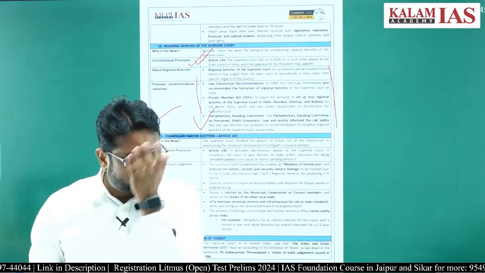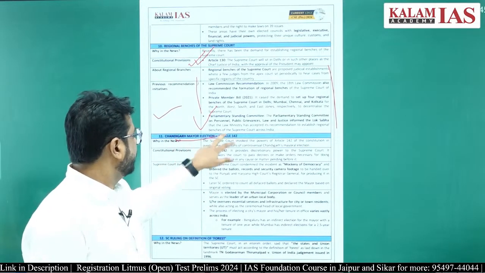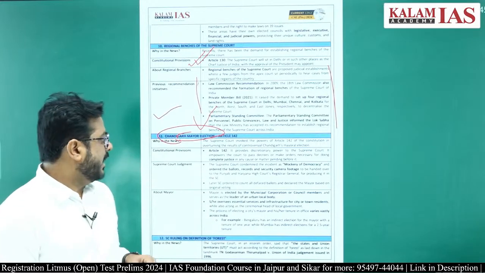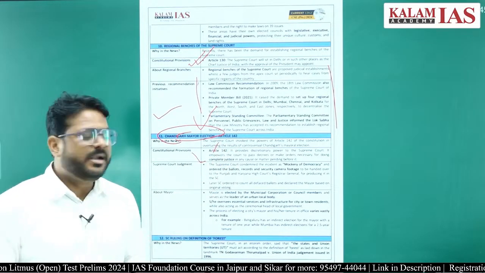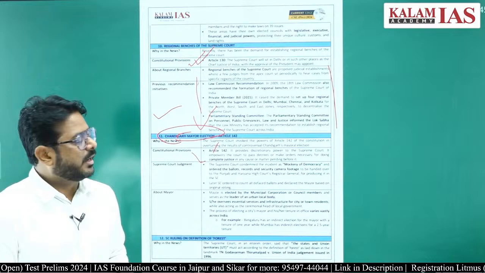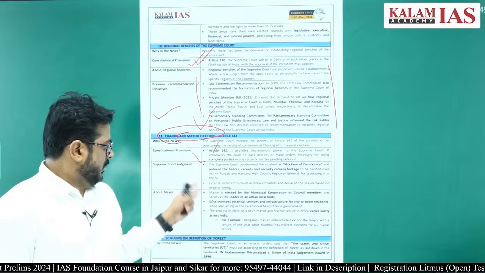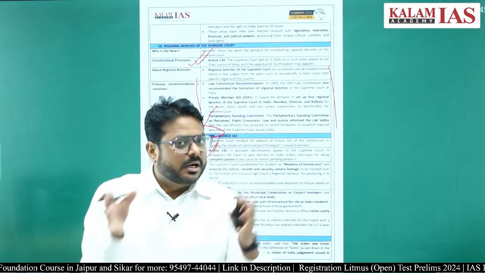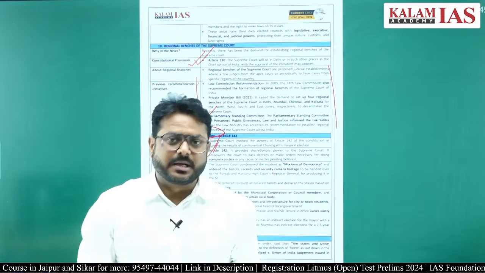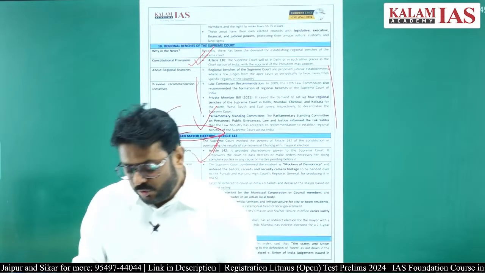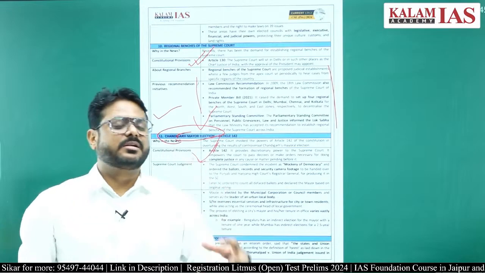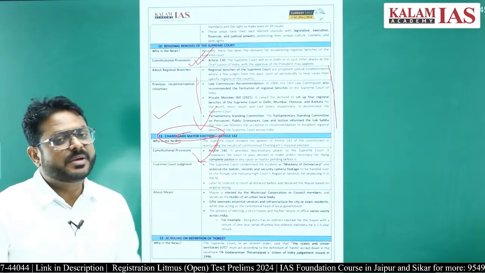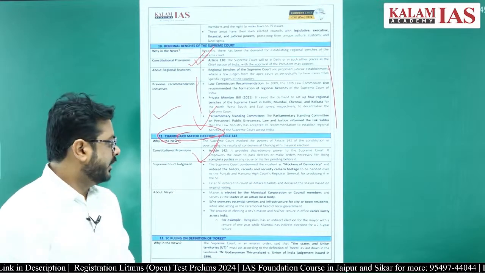Basically you should understand that in the mayor election of Chandigarh, some kind of fraud happened, right? The officials who were conducting such election, their conduct was corrupt in nature, right?